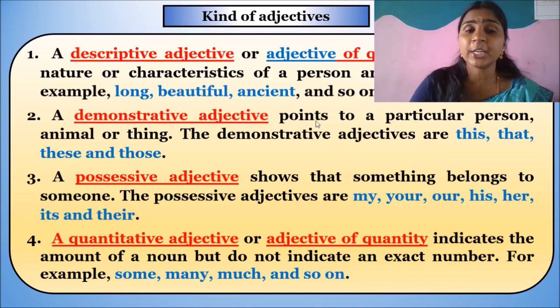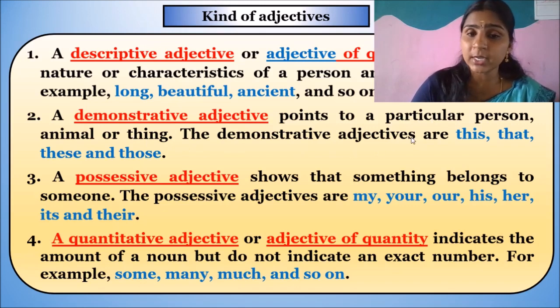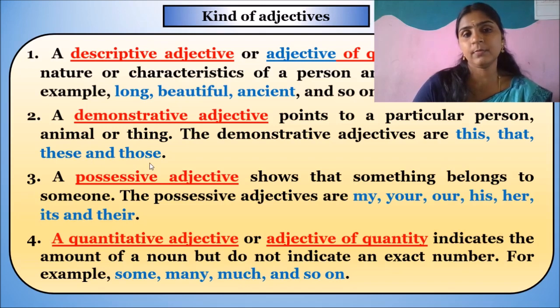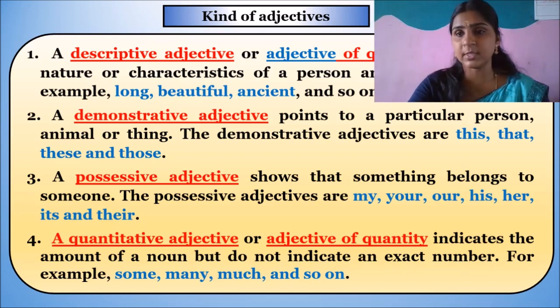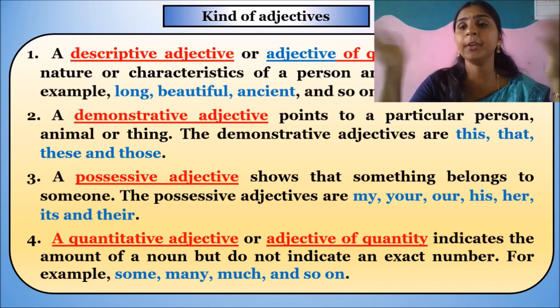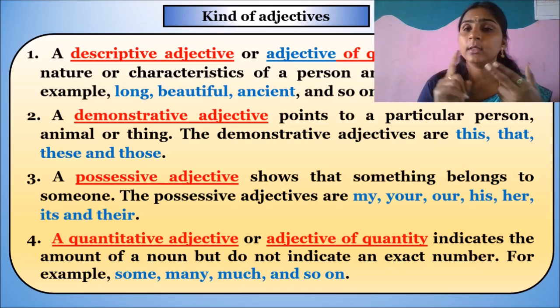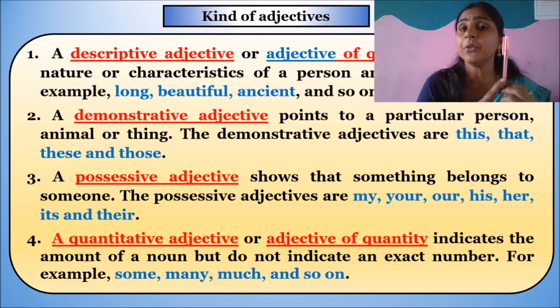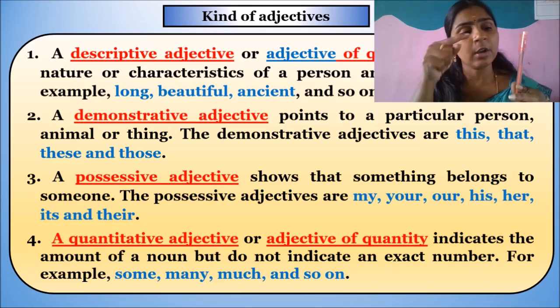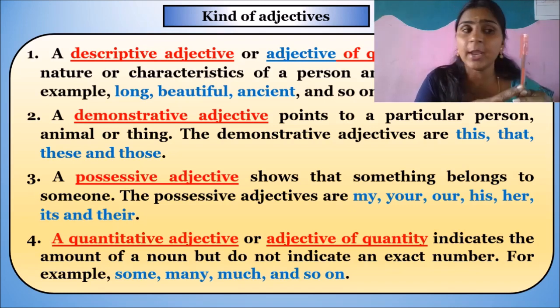The demonstrative adjective points to a particular person, animal or thing. The demonstrative adjectives are this, that, these and those. It means if we want to point out something or any person or animal, we use this, that, these or those. If I want to talk about this pen only, I want to talk about a particular thing.